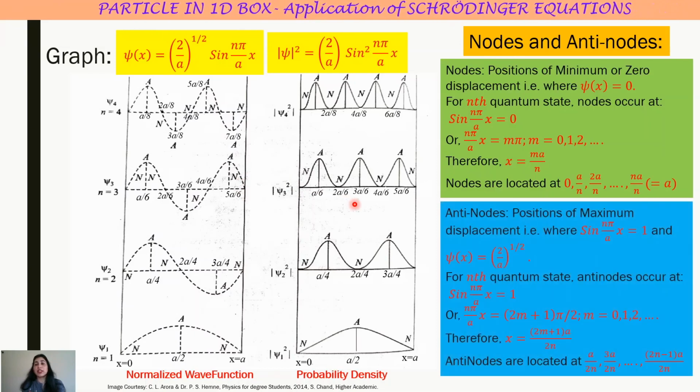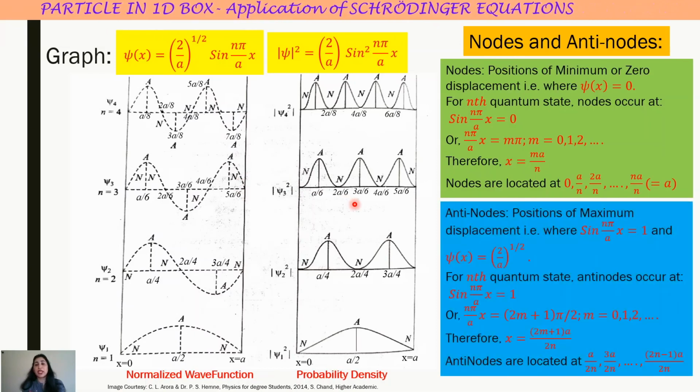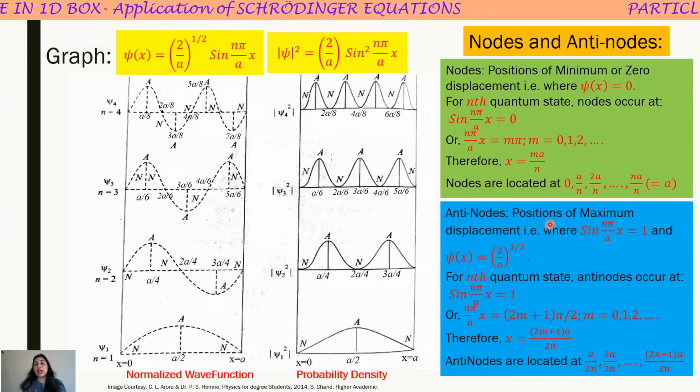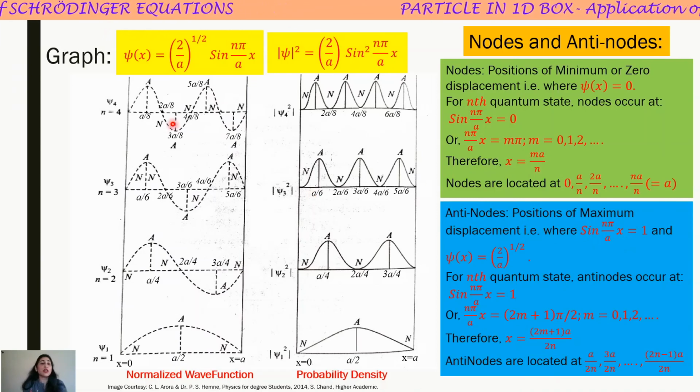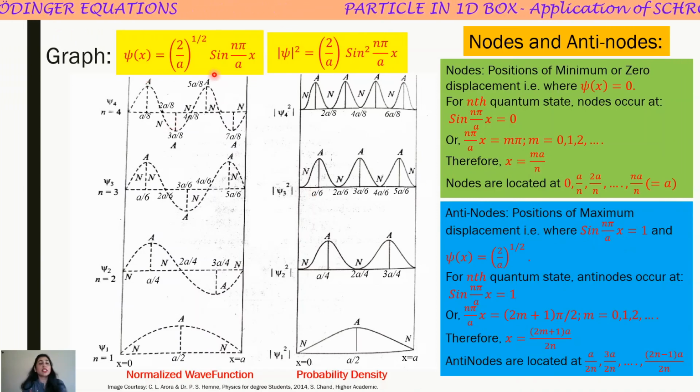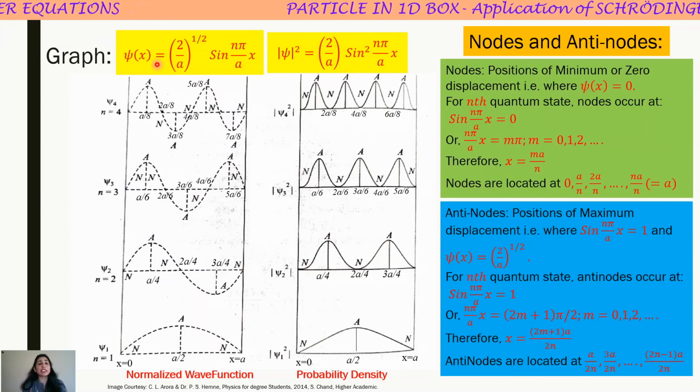Now understand what are the antinodes. On contrary to nodes, antinodes are the positions where there is the maximum displacement, or we say that the psi x has maximum value. Using this expression, when will psi x have maximum value?